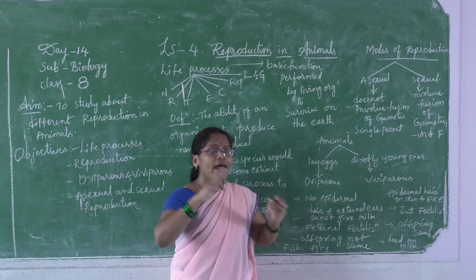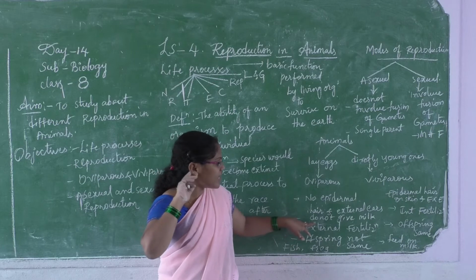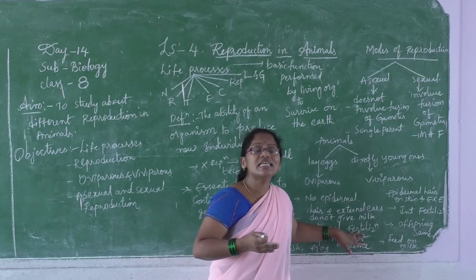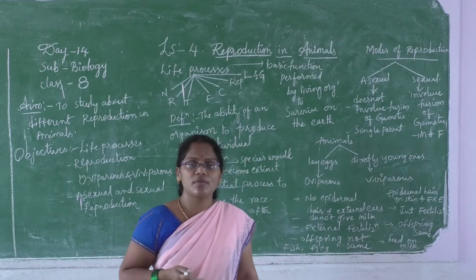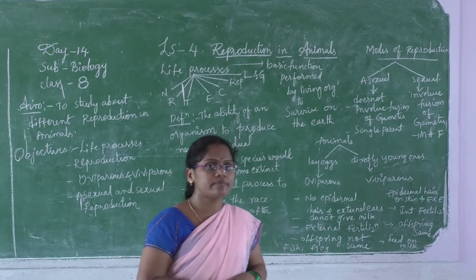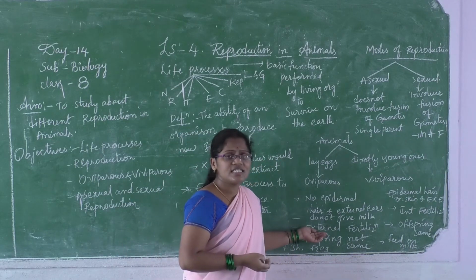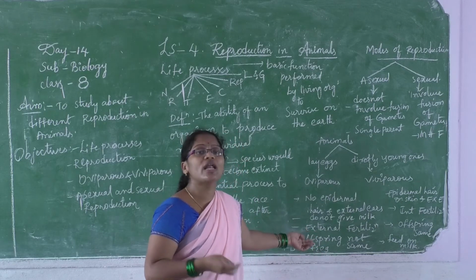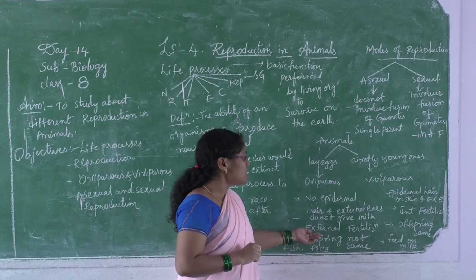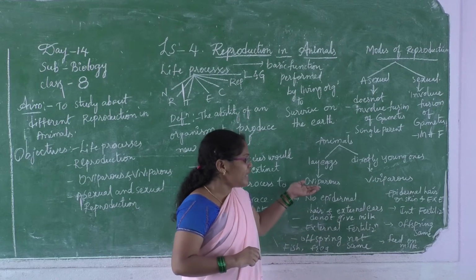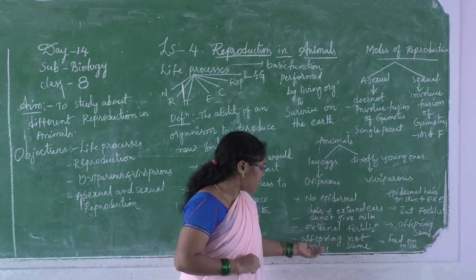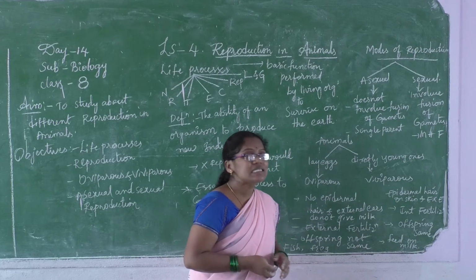No hair and no ears externally, right? External fertilization is taking place in oviparous animals. External fertilization means the fertilization takes place outside the body. I will explain later what is meant by external fertilization in the form of a definition. Now, the offspring or new individuals which are produced from oviparous animals are not the same.